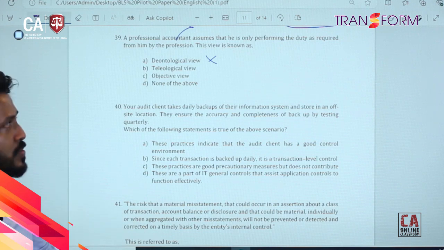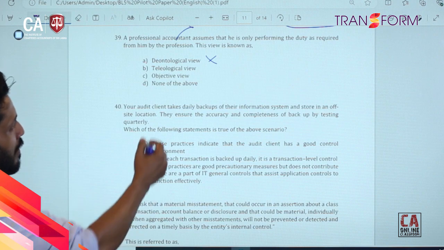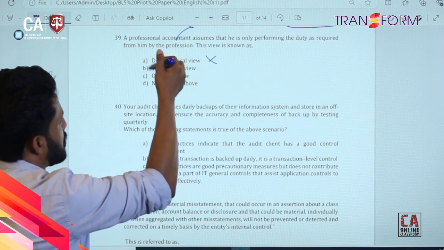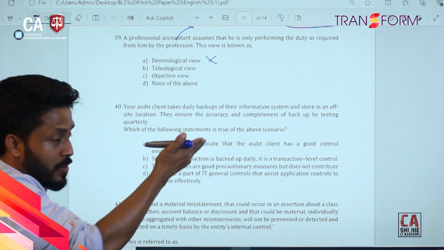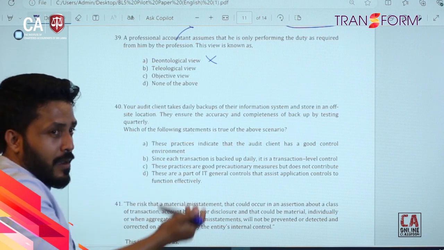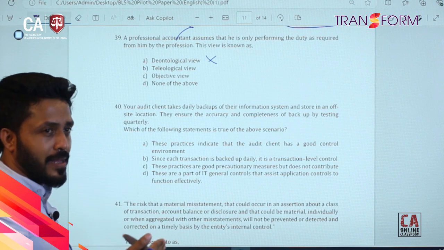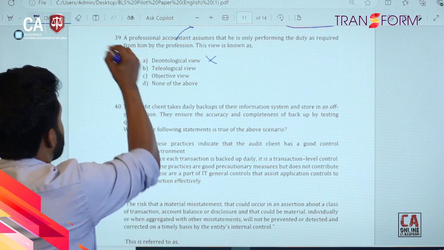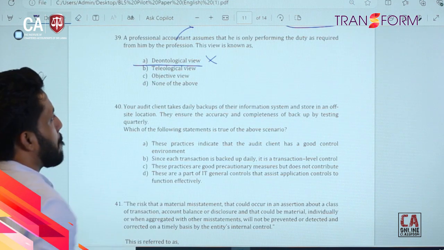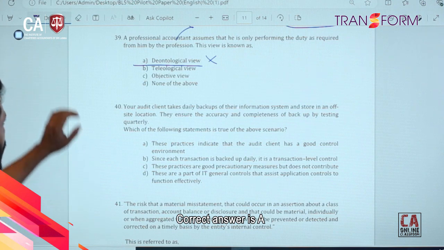Teleological view. So here it clearly says that based on the duty and the profession and related rules and regulations, without considering the results and repercussions. So the answer is answer A, right?